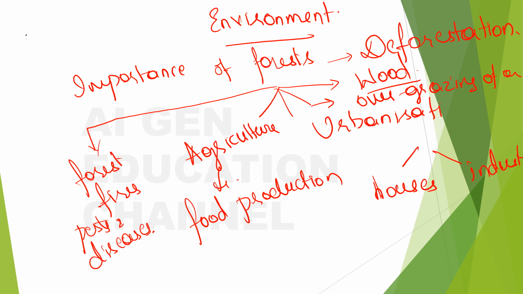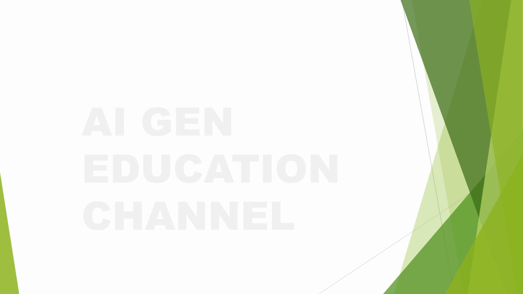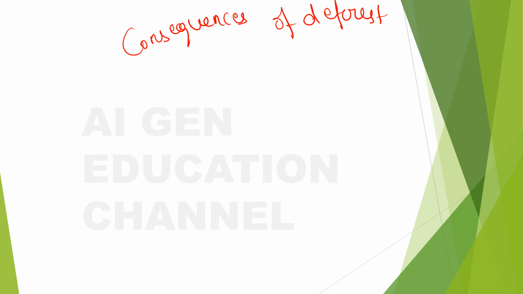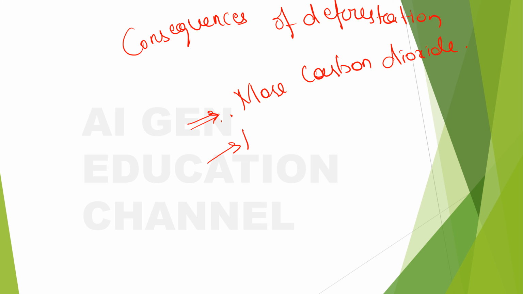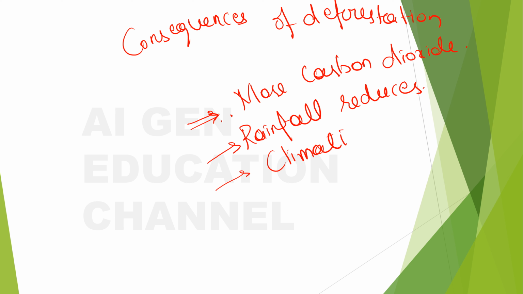First of all, before getting into that, we will just see what are the consequences of deforestation. Okay, all right, what are the consequences of deforestation? Just think what happens without forests. We know that there will be, what is it? There will be more carbon dioxide accumulation in the atmosphere, right? More carbon dioxide accumulation, and apart from that, rainfall reduces. After that, tell me, climate changes, right? You can find many climatic changes.